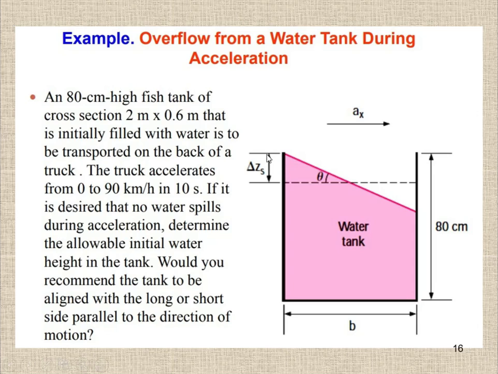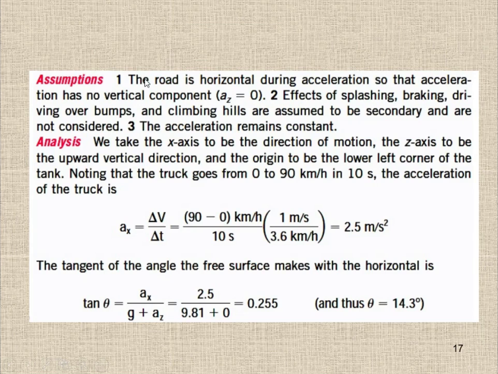After that it will spill out. So we have to find out the height of the fluid after acceleration. After that height, definitely the fluid will spill out. So let's calculate, and before calculation we should make some assumptions. Number one, the road is horizontal during acceleration, so that acceleration has no vertical component. Az is equal to a0.